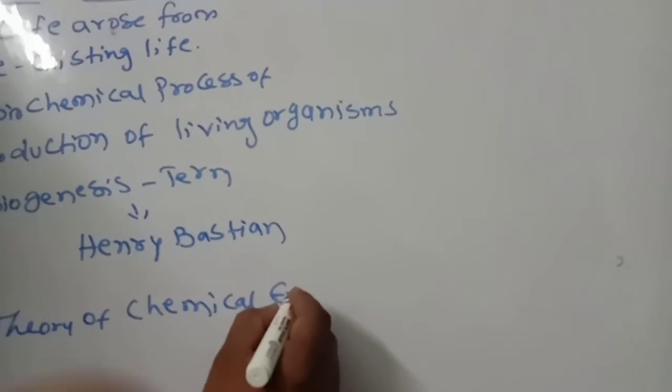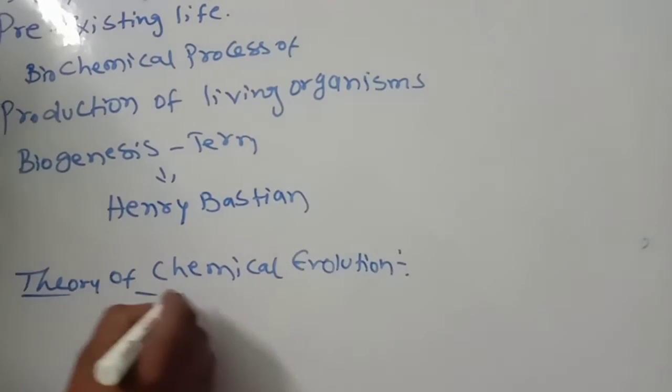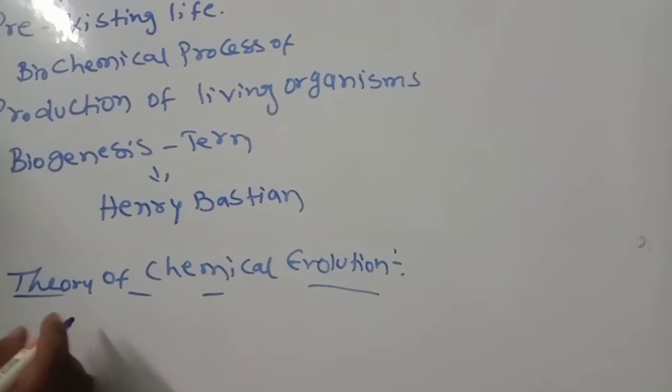Next, the theory of chemical evolution, which is also important. What does the theory of chemical evolution tell?